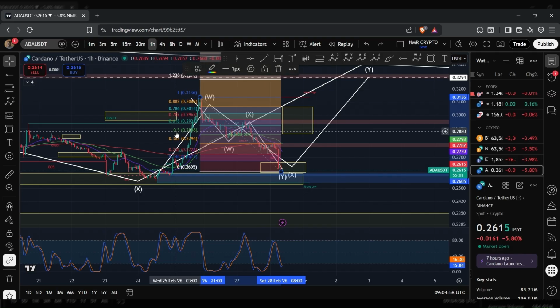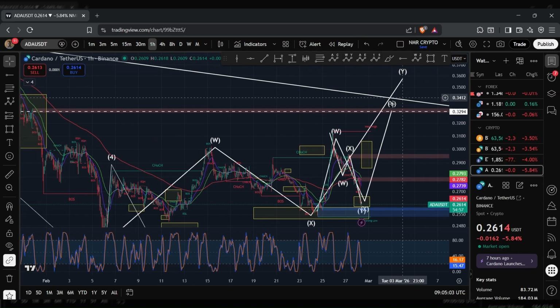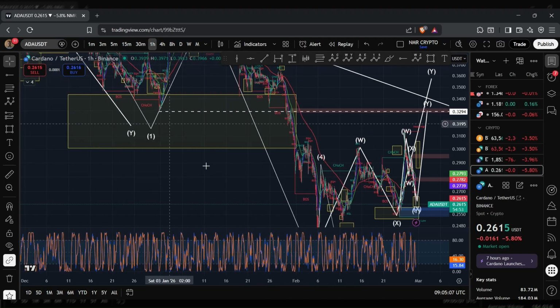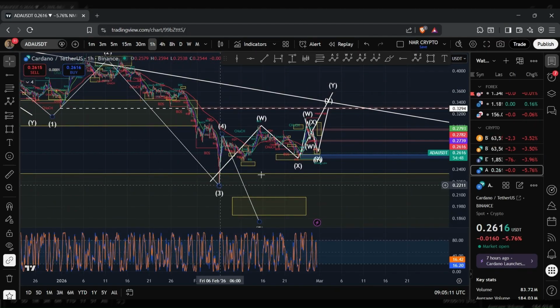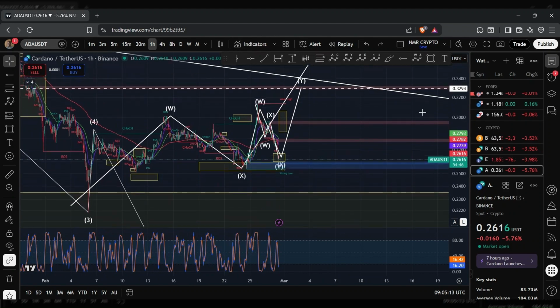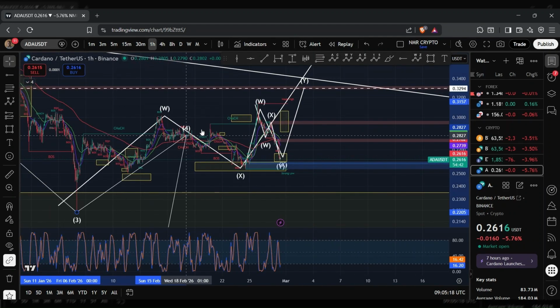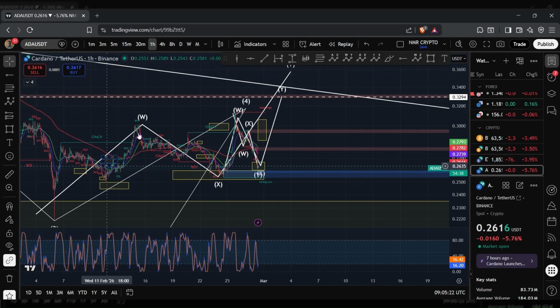Now, I mentioned in the previous update that if the price of ADA was to continue to make moves to the upside to the point where we then breach above this level here, which is the wave 1, that would then confirm that we are bullish, and we ended up completing this move to the downside. However, as it stands, it looks like we're still trading below this level, and so I'm still looking out for the price of ADA to be within this 4th wave. And this 4th wave could then be made up of an internal WXY structure.